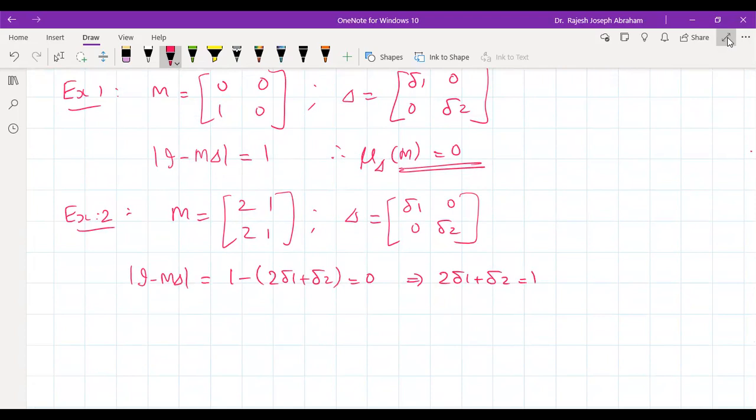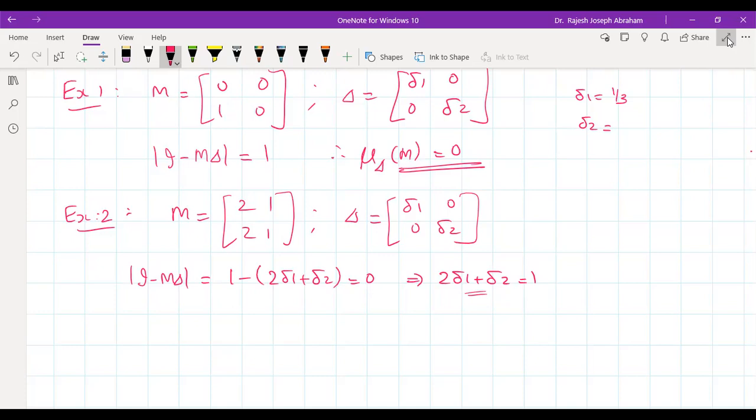Now assume your perturbation delta 1 is, say, 1 by 3. Then what is the condition for delta 2? From this, substitute and find delta 2.